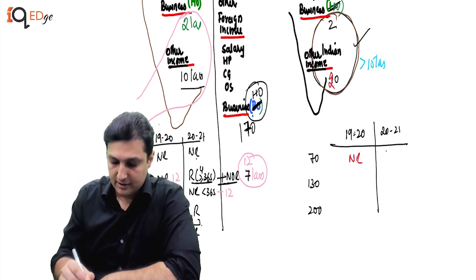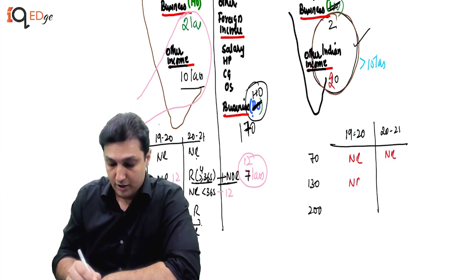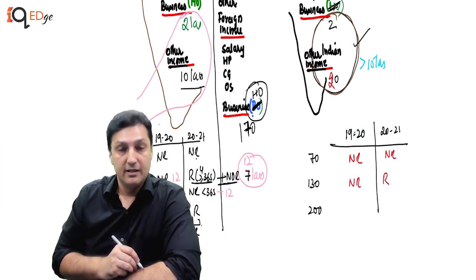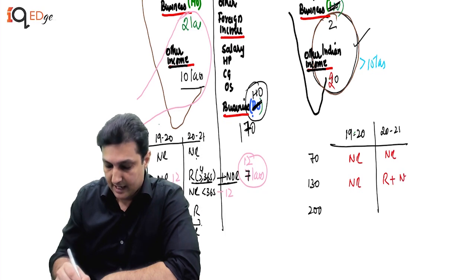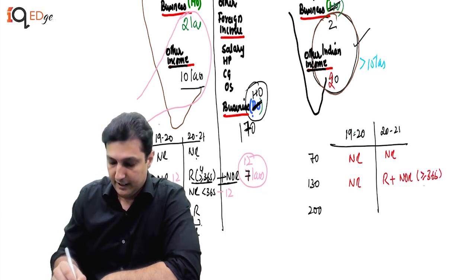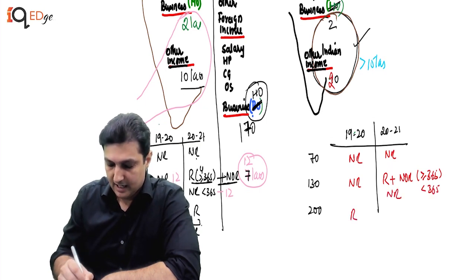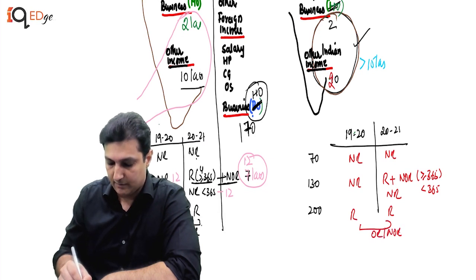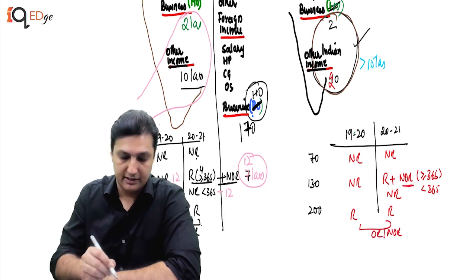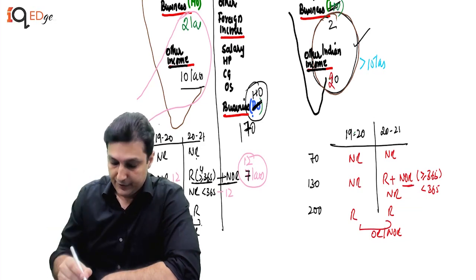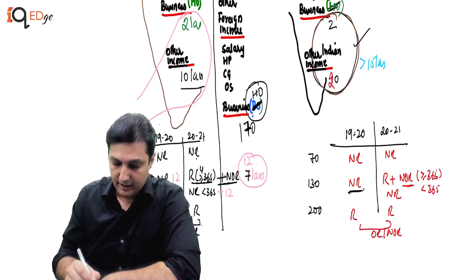This was a non-resident, non-resident, non-resident, and now becomes resident plus again NOR if 365 is fulfilled, if not fulfilled then NR, and over here R, and this of course can be both OR and NOR because of additional conditions. Over here we will not see the additional conditions, he is NOR. The only difference being again over here 22 lakhs was taxable, over here also only 22 lakhs will be taxable.